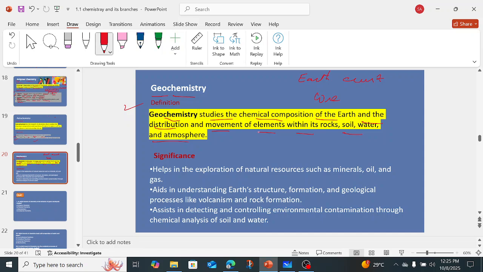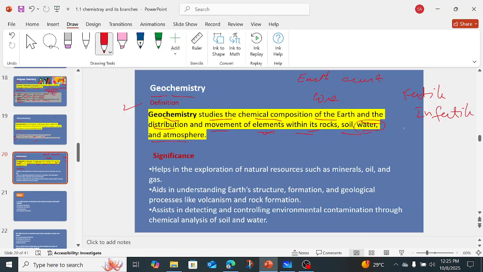And the distribution of movement of elements within its rock, right? Rock, soil. As we know, there are different types of rocks, and rock is what? Different types of minerals. So in that we study that. And also soil, as we know there are different types of soil, like fertile soil, right? Then we have infertile soil, right?